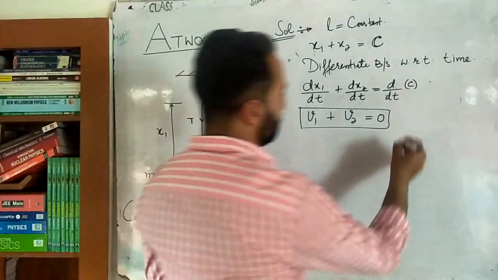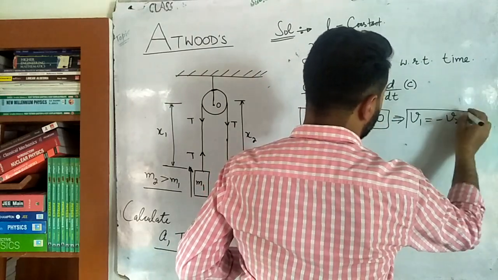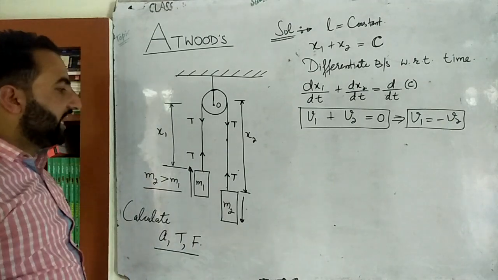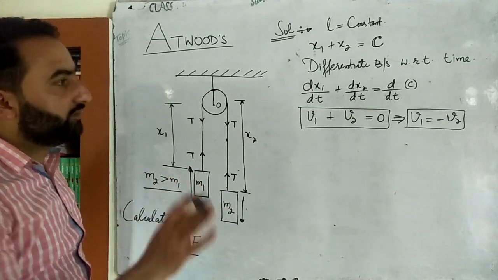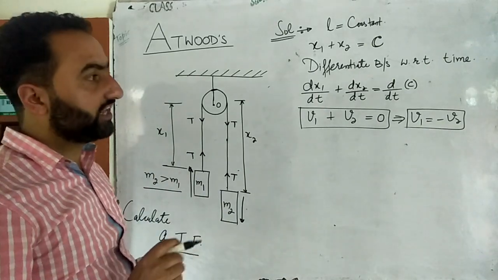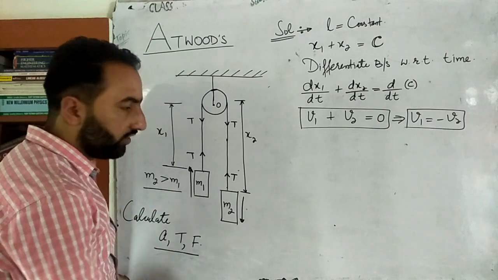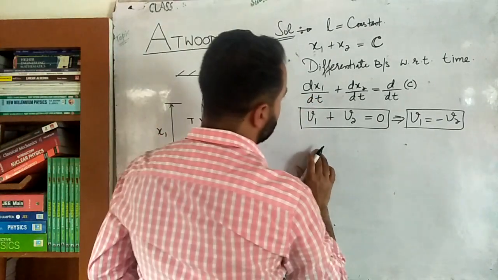Now this equation in turn implies that v1 is equal to minus v2. So what this equation implies is that the instantaneous velocity of this block and the instantaneous velocity of this block will be exactly the same but opposite in direction. The negative sign implies opposite direction. Opposite means that if this goes downwards, this will go upwards, or if this goes upwards, this will go downwards. Okay, now again differentiating it with respect to time.